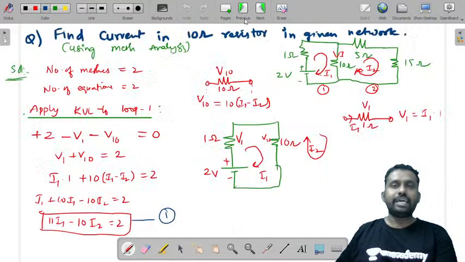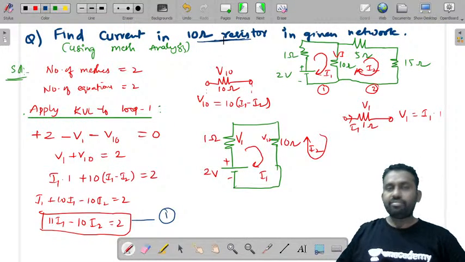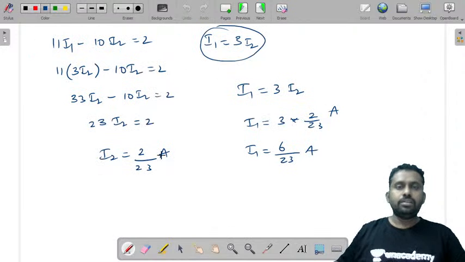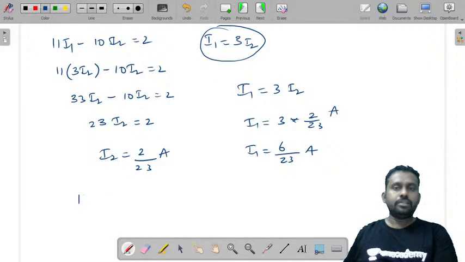What is the question that is asked for us? The question is find current in 10 ohm resistor. What is the current that is flowing in 10 ohm resistor? It is I1 minus I2, or I2 minus I1. So it is I1 minus I2.